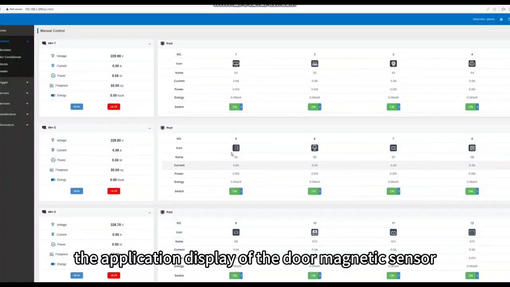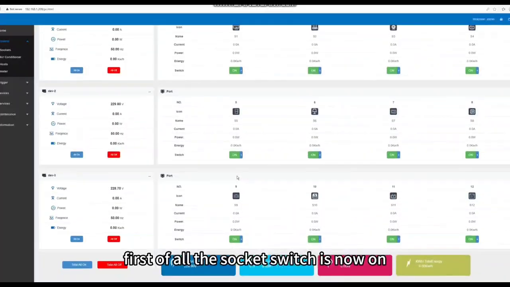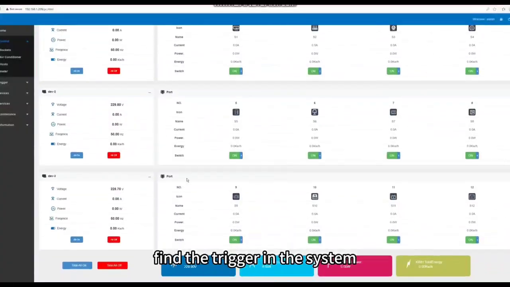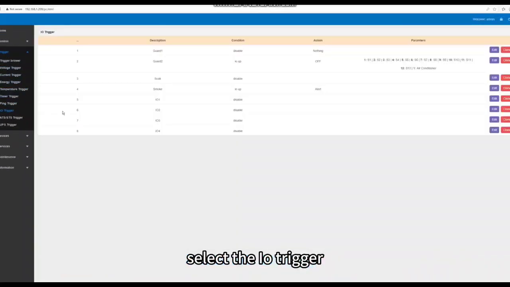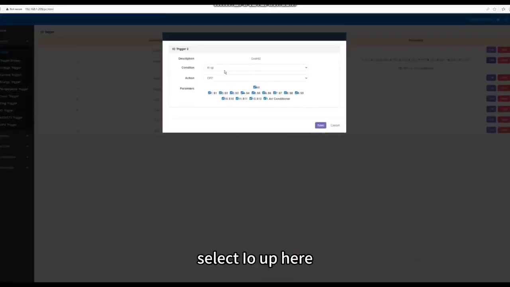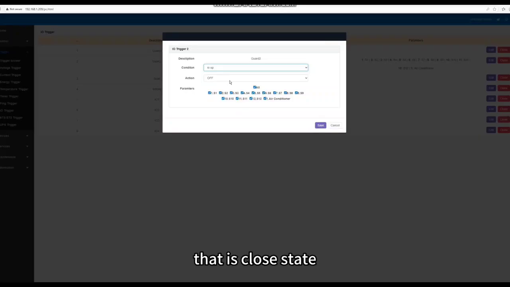The application display of the door magnetic sensor. First of all, the socket switch is now on, and the door magnetic sensor is connected. Find the trigger in the system. Select the I/O trigger, and find the corresponding door magnetic. Select I/O up here to indicate that the door magnetic is closed, that is, closed state.